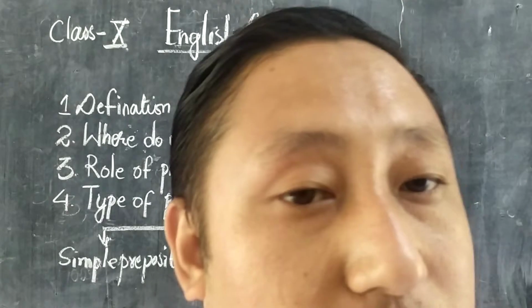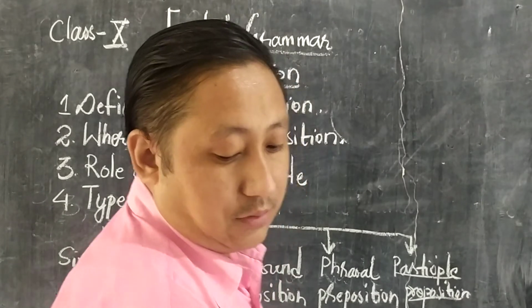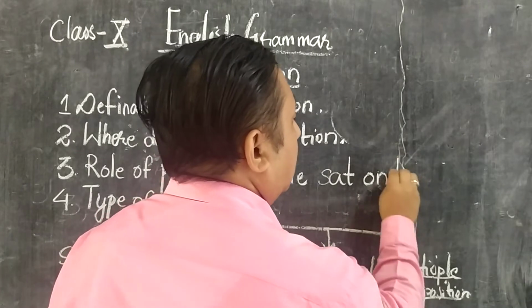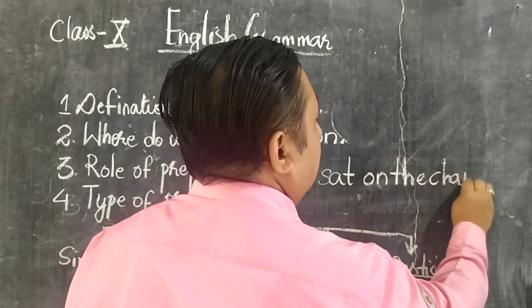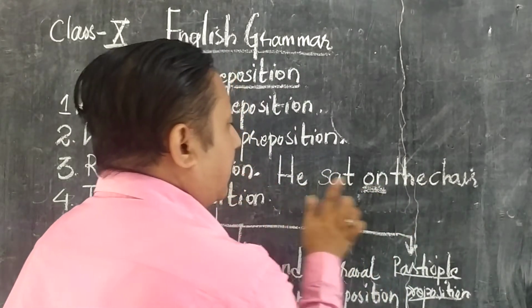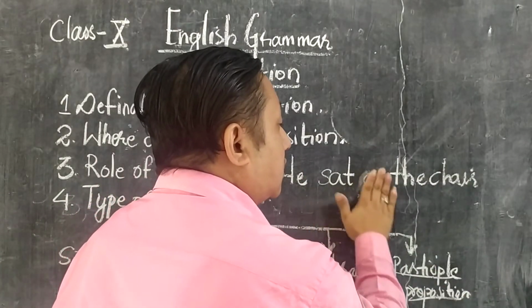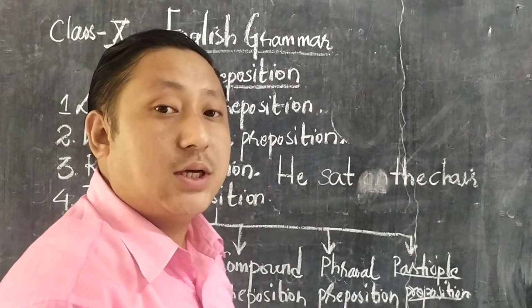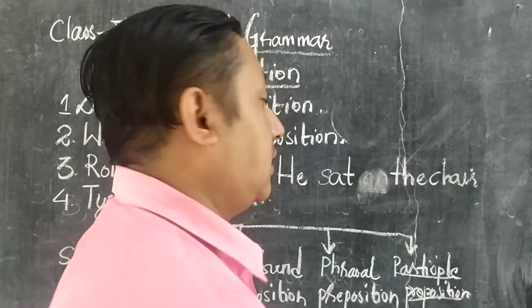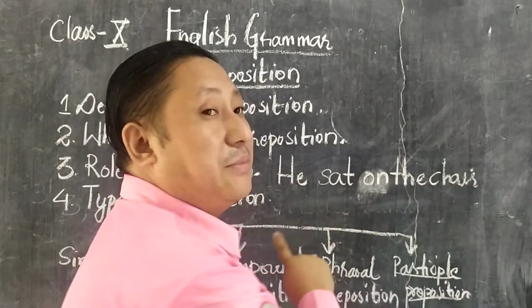So I'm going to give you a good example. Look here: he sat, S-A-T, on the chair. I have written it like this. The preposition here is on. If you do not use on, and write he sat the chair, will it be a complete sentence? No, it will not be a complete sentence. Yes or no? So when we use on, he sat on the chair, it becomes a complete sentence.